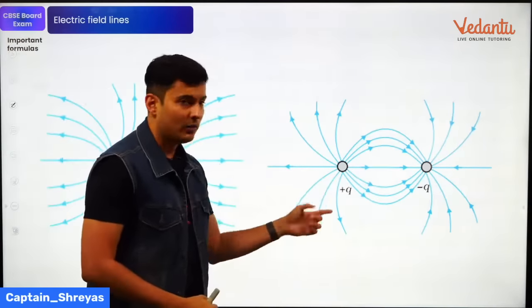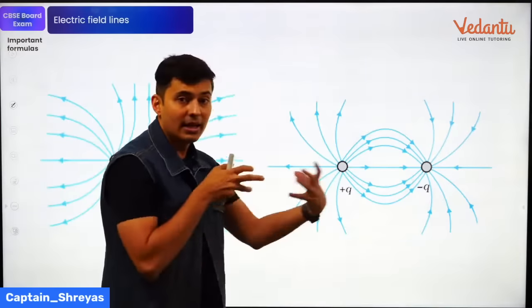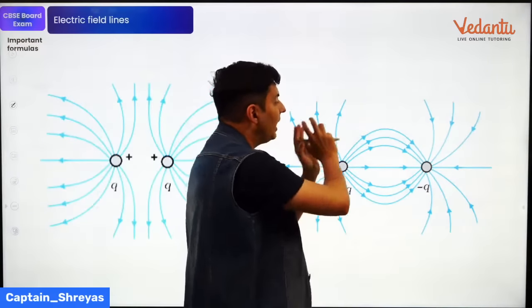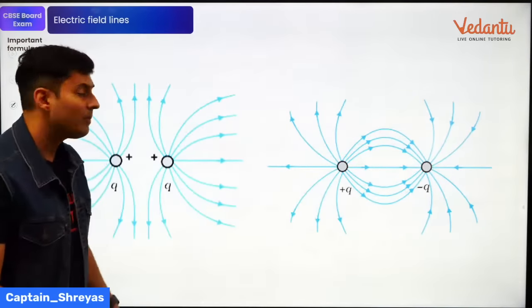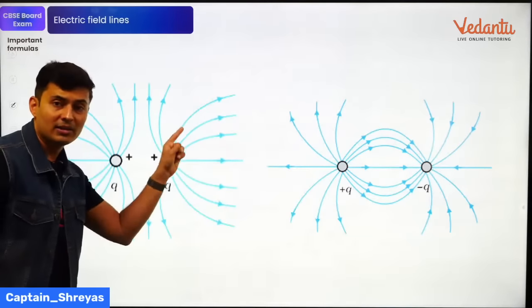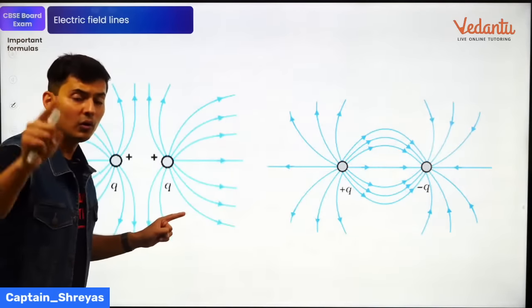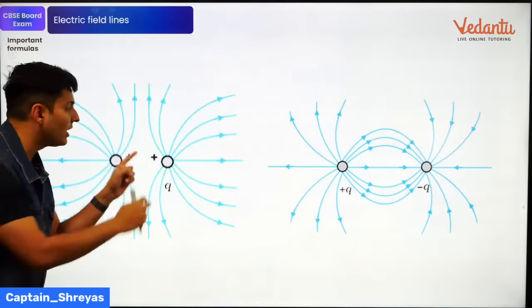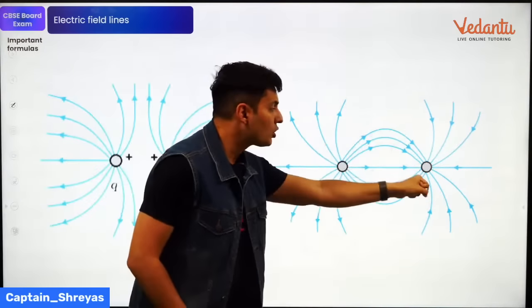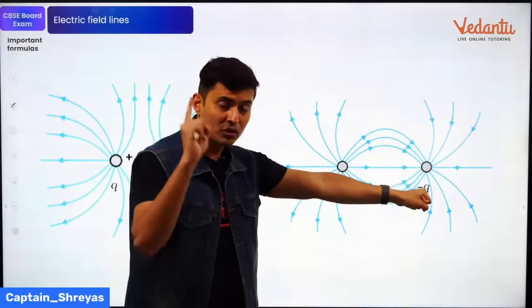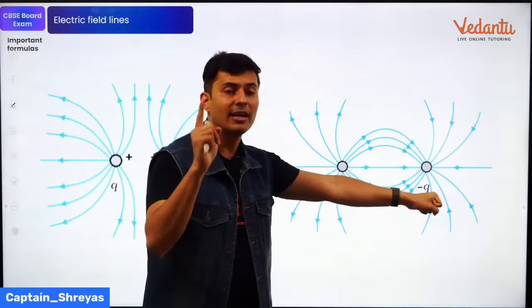If it is attractive, you can see positive with negative, they're attracting each other. These field lines jump onto the other charge. Another important thing which many people forget is showing the arrow marks. If you do not show the arrow marks, you're going to lose marks. If it is a positive charge, you should show the arrow marks coming out. If it is a negative charge, you should show the arrow marks coming in. So the arrow marks are also very, very important.